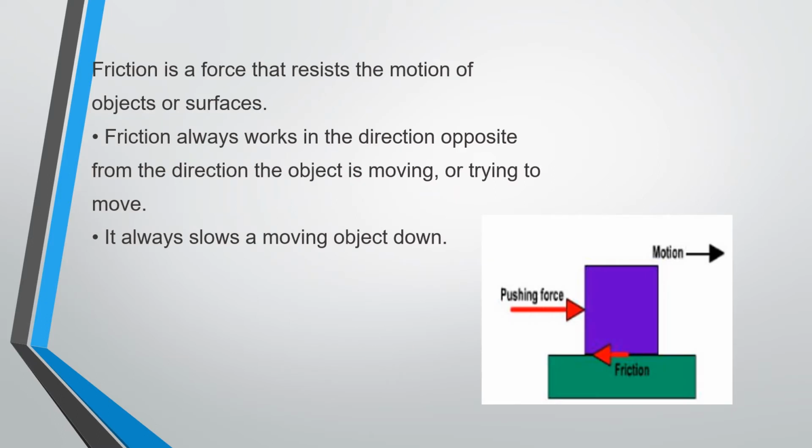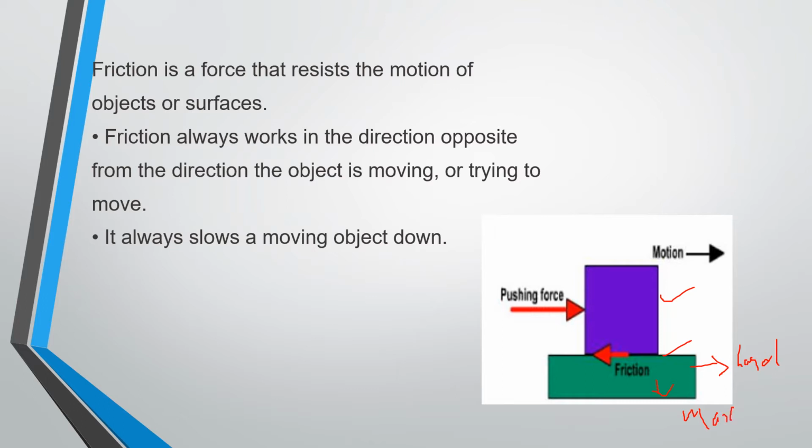Friction is the force that resists the motion of an object or surfaces. You can see here a block which we are going to consider. This block is in contact with the surface of the floor. Just assume this is a rough surface. What happens to the friction force? Definitely the friction force is maximum, because it opposes the motion of an object.